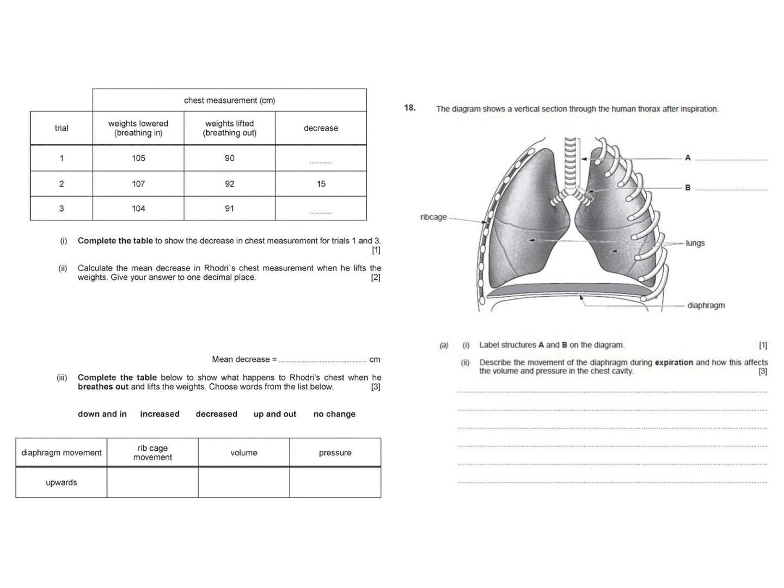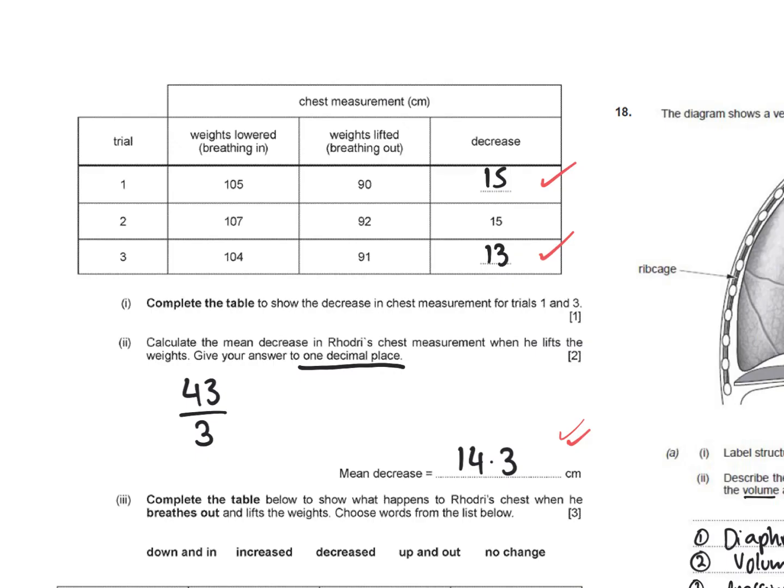Okay, so more past paper questions. Pause the video, we'll go through the answers. Okay, so in the first question, it says complete the table to show the decrease in chest measurements for trial 1 and 3 that weren't completed, and all we're doing is taking away. So 105 minus 90 is 15, and then at trial 3, 104 minus 91 gives us an answer of 13. Both of those need to be correct for that 1 mark.